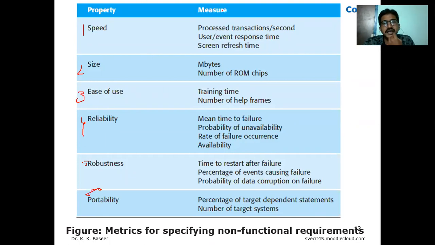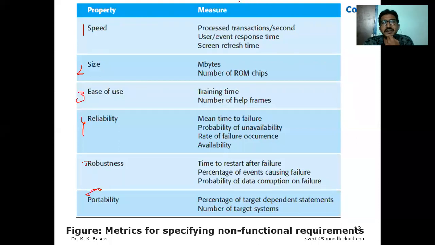Property means what is given for lease or for purchase. The properties of a system consist of only these parameters: ease of use, size, reliability, robustness, and portability.